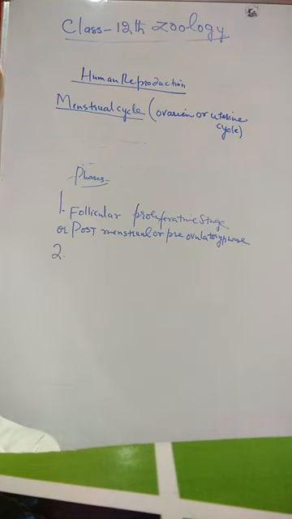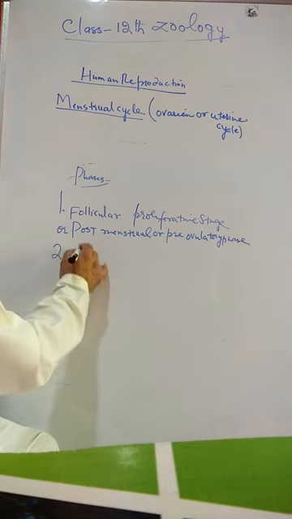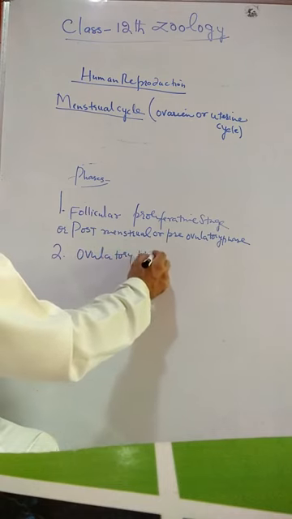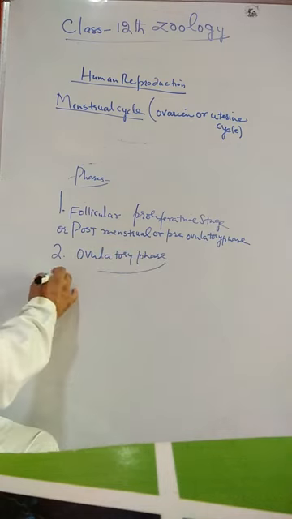The second phase is called the ovulatory phase.